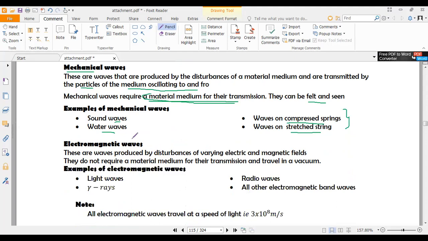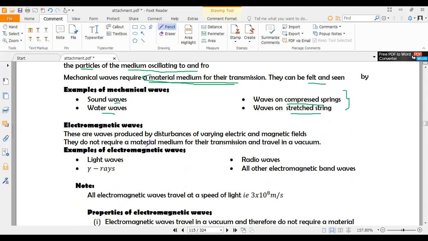So if you look at the other classification of waves, what we call electromagnetic waves, these ones are basically produced by disturbances which vary electric and magnetic fields. And for them, they do not require a material medium to be transmitted, meaning that they can travel through a vacuum.